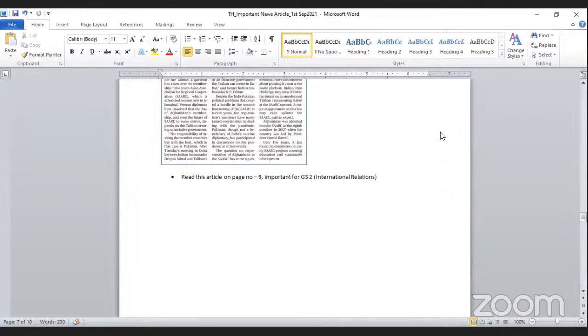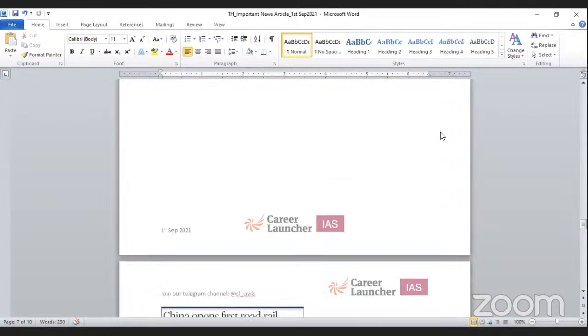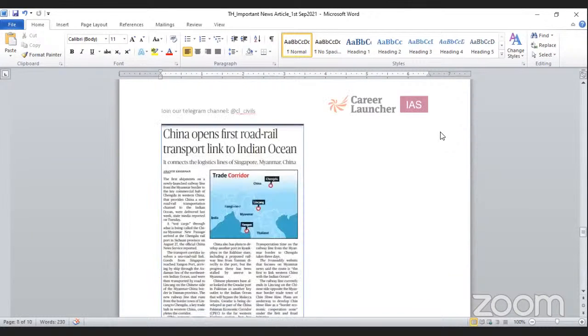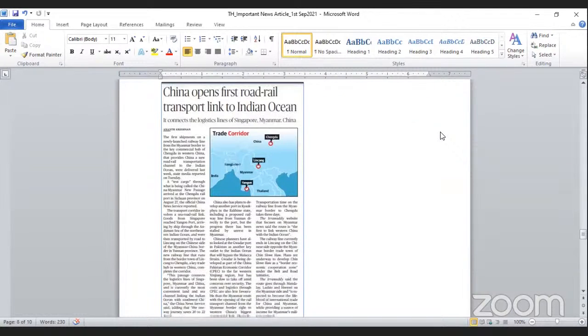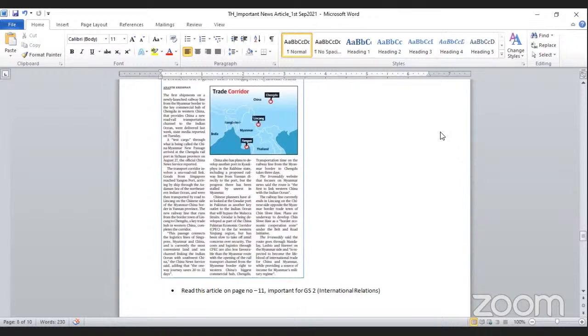Next important article: China opens first road rail transport link to Indian Ocean. It connects the logistics lines of Singapore, Myanmar, and China. This article you can find on the World page, that is on page number 11. This article is regarding China's presence in the Indian Ocean by linking road rail projects in these Southeast Asian countries.